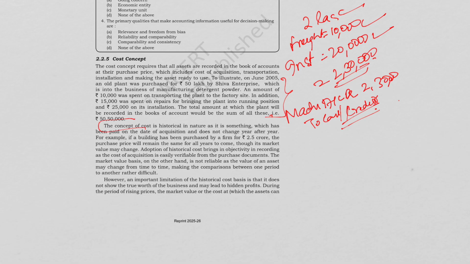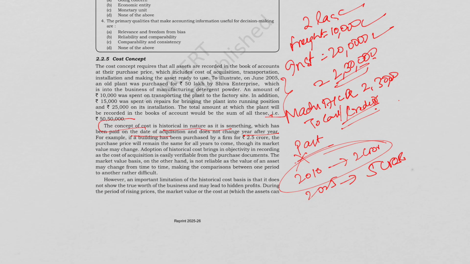So the concept of cost is historical in nature, as it is something which has been paid on the date of acquisition and does not change year after year. Historical means something which is done in the past. So once recorded, the cost does not change every year. For example, if you purchase a building in 2010 for rupees 2 crore, and in 2025 the market value becomes 5 crore, it will still be shown at 2 crore unless revaluation is done.